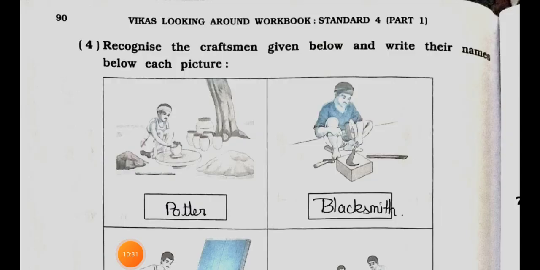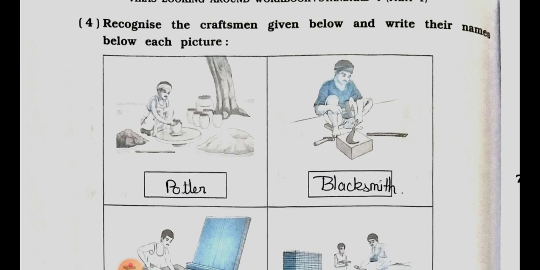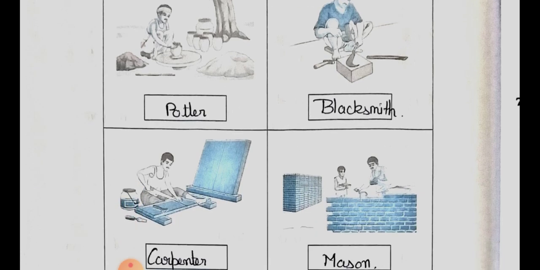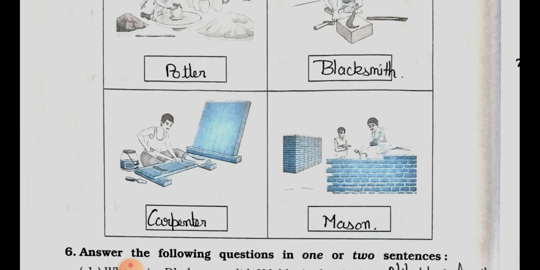Now see main 4. Recognize the craftsmen given below. Here the pictures of craftsmen are given. You have to recognize them. You have to find which craftsman it is according to the picture, and write their names below each picture. See, the first picture is of a potter. He makes pots. Then the next one is the blacksmith. Then another one is the carpenter, and the last picture is of the mason.